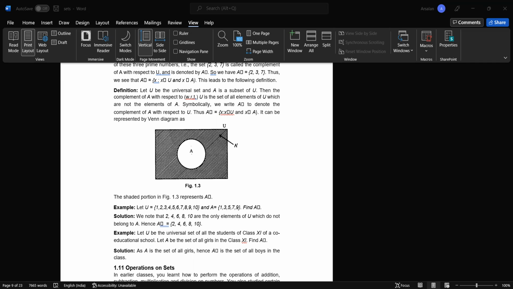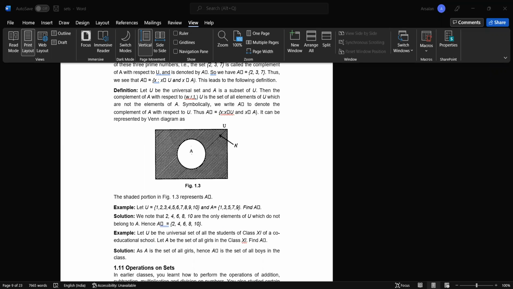So the set of all ordered pairs (A, B) of elements, where A belongs to capital A, this is the set, and it may be any set, and B belongs to capital B, is called the Cartesian product of sets A and B and is denoted by A cross B. So A cross B, if we are multiplying two sets, whatever those sets may be, the result is going to be like this: A is the element of set A, and B is going to be the element of set B.